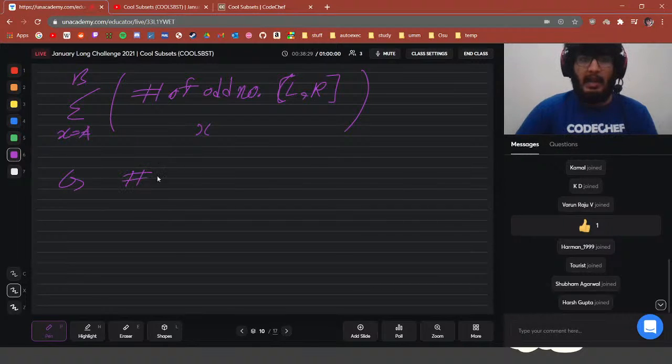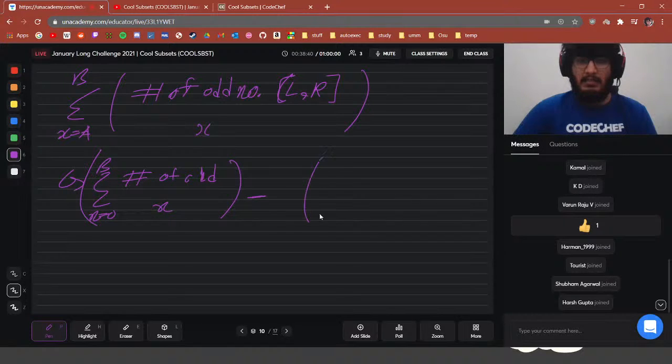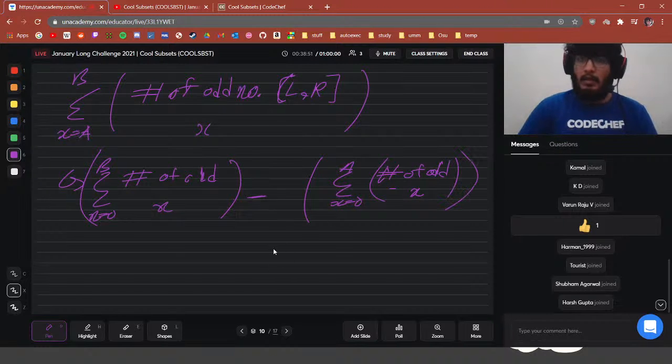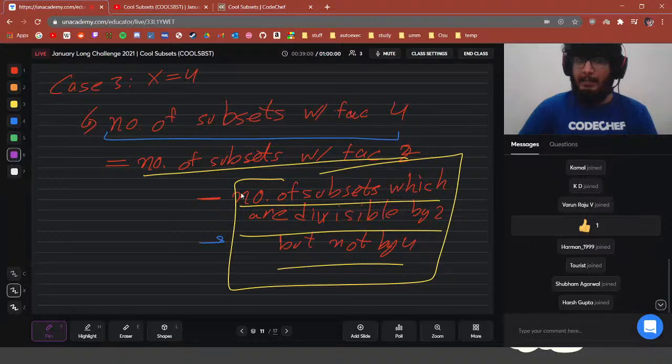We will just be writing number of odd numbers, choose x, sum x is equal to 0 to B, minus sum x is equal to 0 to A, number of odd numbers, choose x. This is a really simple trick, but I just want to make sure that you do understand what we're trying to do here, right?